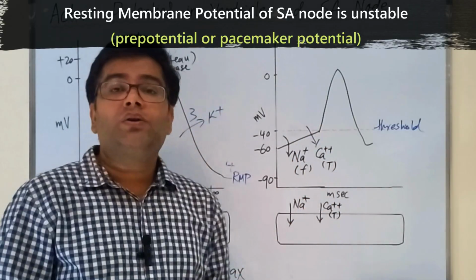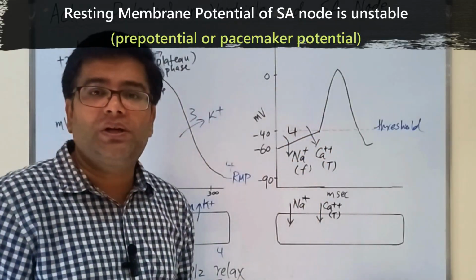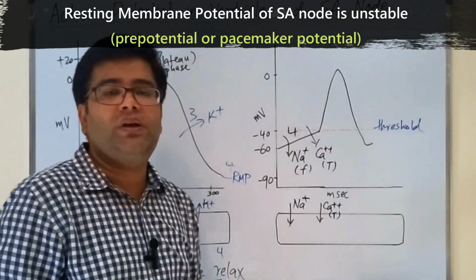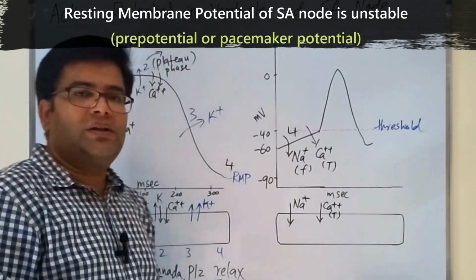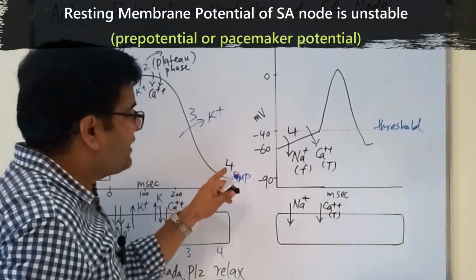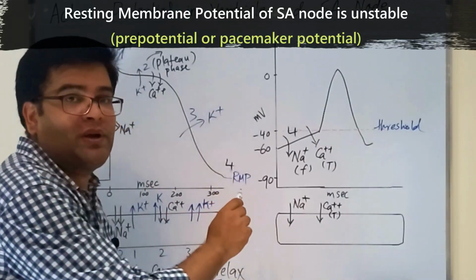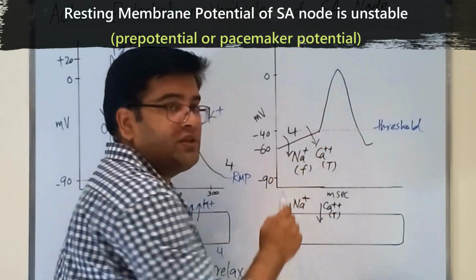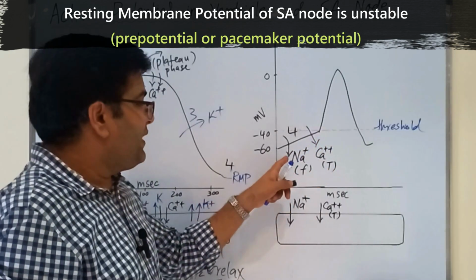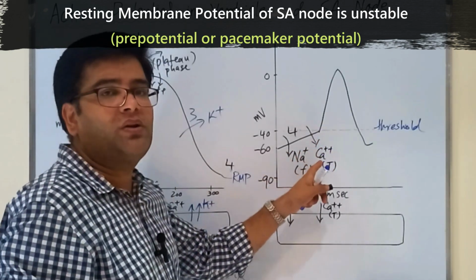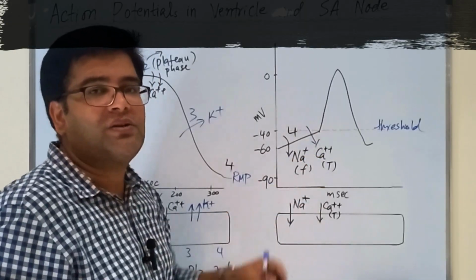So you can write a number 4 here, that this pre-potential or unstable resting potential of the SA nodal fiber is phase 4. Just like we have studied that in the ventricular muscle action potential, phase 4 was the resting membrane potential, and that is actually a stable resting membrane potential. But here in this case, phase 4 is an unstable resting potential. The early part is because of the funny sodium current, and the later part is because of passage of calcium from outside to inside through the T type calcium channels.